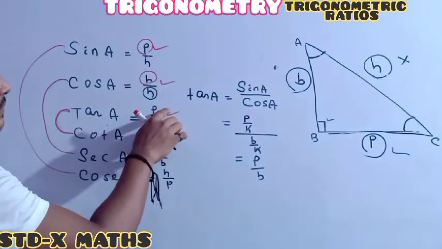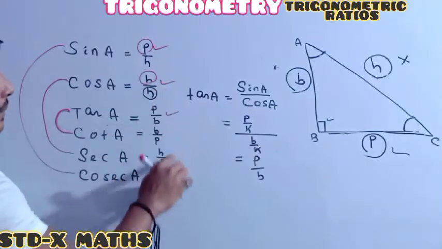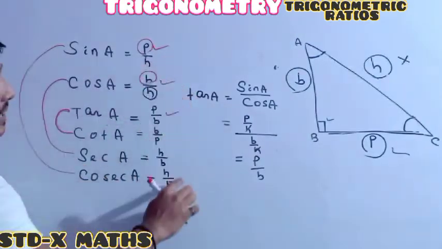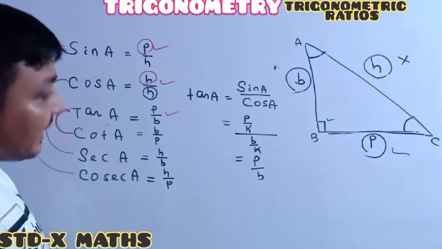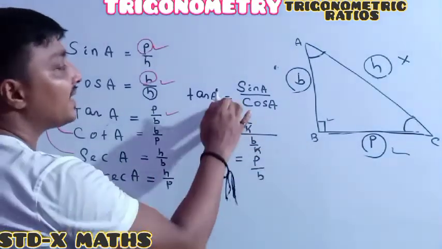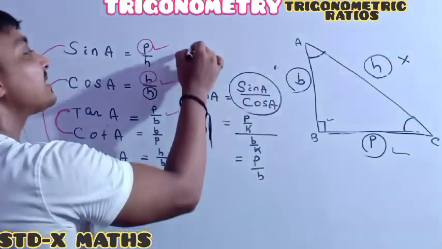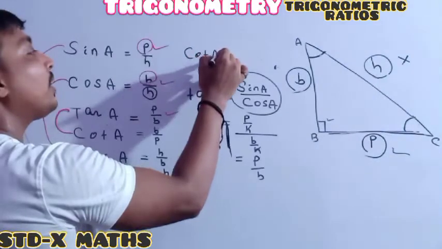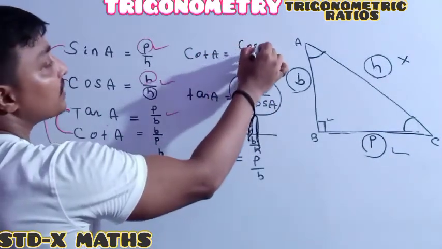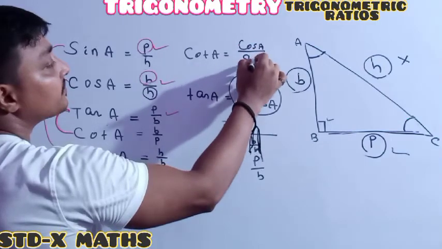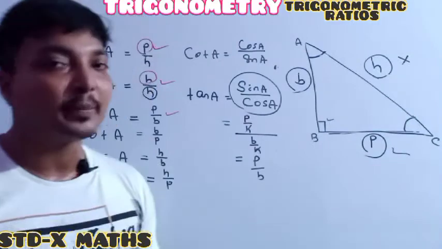See, its reciprocal is B by P. Its reciprocal is H by B. And its reciprocal is H by P. Is it easier or difficult? And you just have to remember tan is the ratio between sin A divided by cos A. In the same way, cot A is the reciprocal of tan, so it becomes cos A divided by sin A. Understood perfectly?